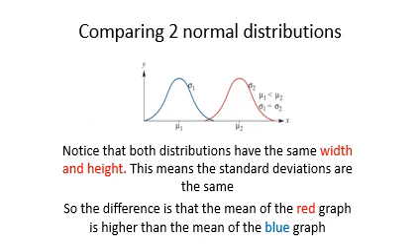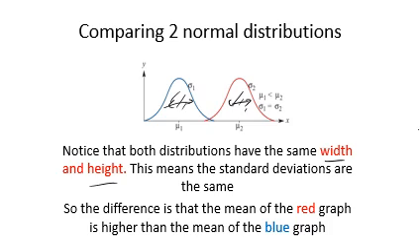So now we're comparing two different normal distributions. Now if you look at the actual overall shape, they look to be pretty much the same, don't they? In other words, the area under here looks to be the same as the area under there. We know they're both equal to 1, but we can see that the spread is the same with both of them. So where they've got the same width and height, we say the standard deviations are the same.